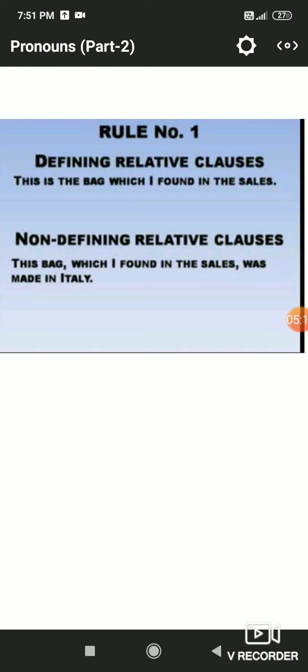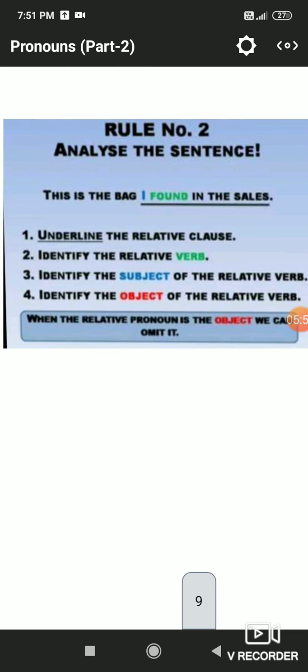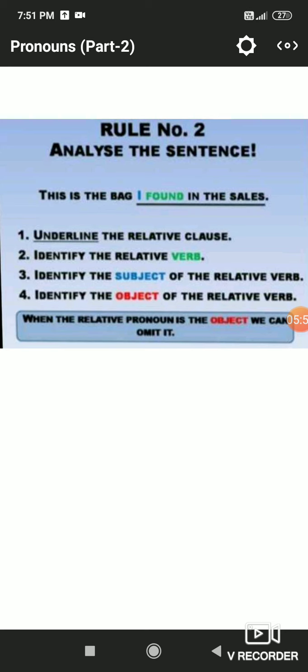In a defining relative clause where which or any relative pronoun is used as object, we can omit it. But if it is used as subject in a sentence, like in a non-defining clause, we can never omit it. And in short, we can remember, if the relative clause is written in commas, like which I found in the sales written in between commas, in such a situation we can never omit the relative pronoun. So analyze the sentence. This is the bag I found in the sales.